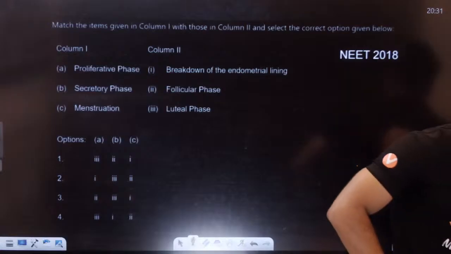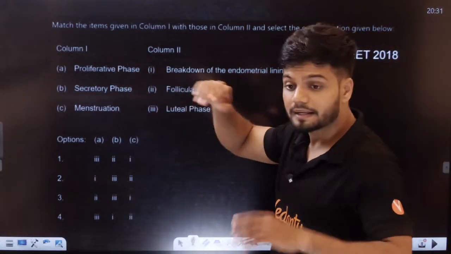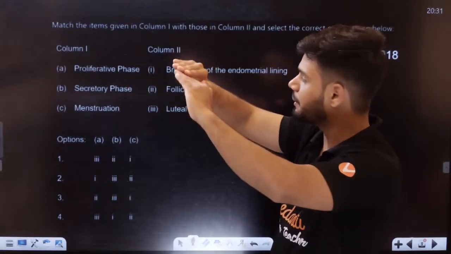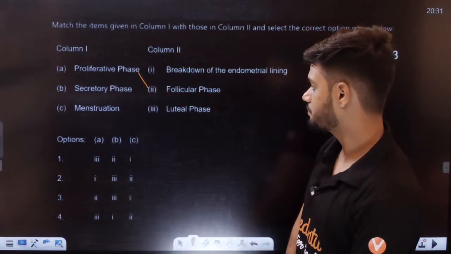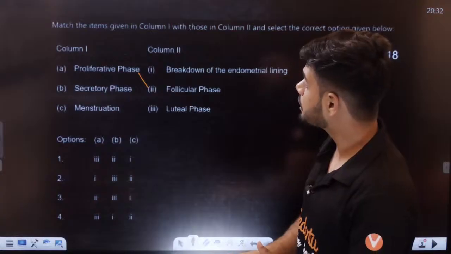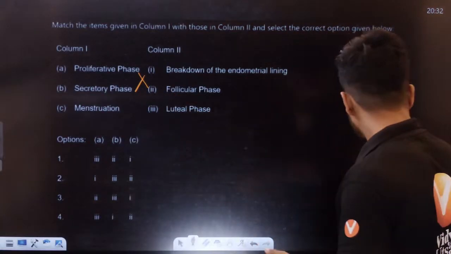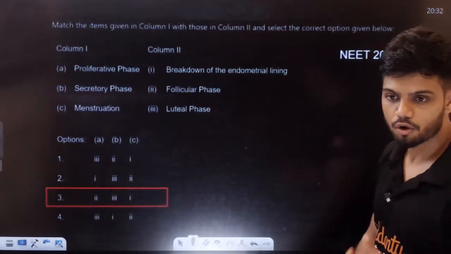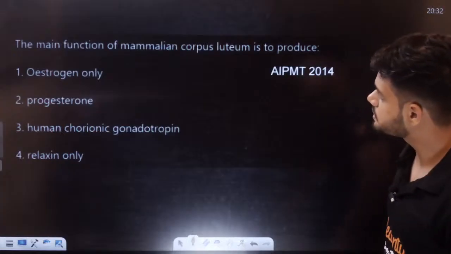Students, solve this question, all of you. See, in the proliferative phase, the proliferation is happening at the start, so it is along with the follicular phase. The secretory phase is along with the luteal phase. Menstruation is the breakdown. So A is 2, option number 3. Yes or no, students? Option number 3.